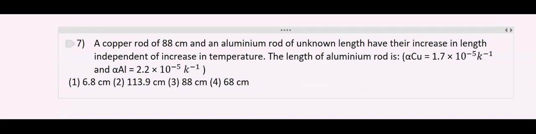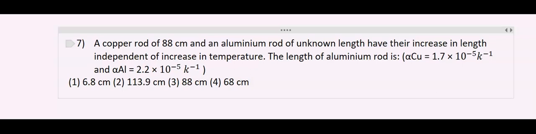Seventh question. A copper rod of 88 centimeters and an aluminium rod of unknown length have their increase in length independent of increase in temperature. Find the length of the aluminium rod. alpha Cu is equal to 1.7 into 10 to the power of minus 5 per Kelvin, and alpha Al is equal to 2.2 into 10 to the power of minus 5 per Kelvin.